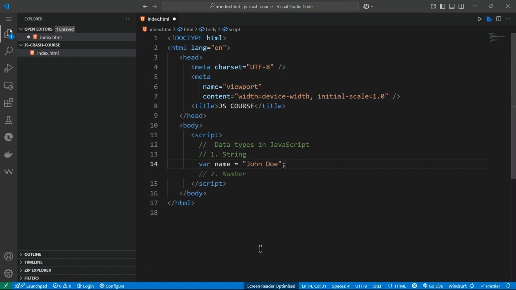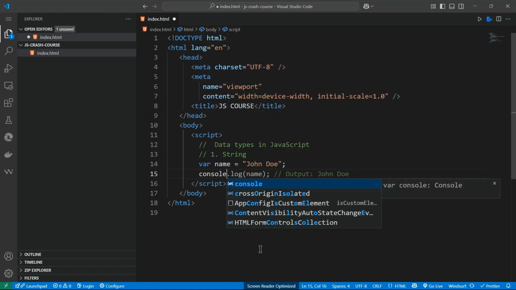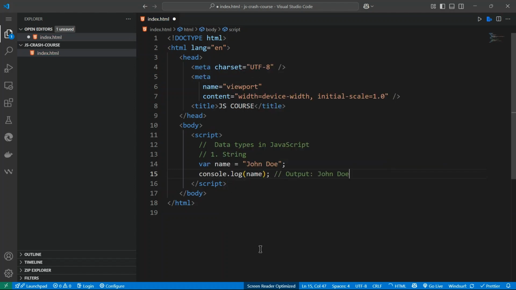The same way we did the console log, we can also ask the browser to print that message by doing console.log name. We just want to output the name.